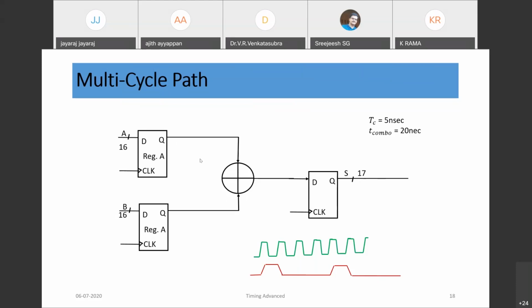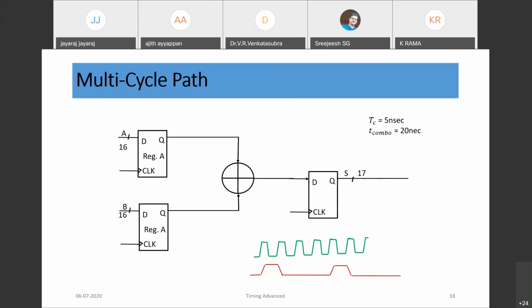But our frequency of operation is, say, 5 nanoseconds, meaning 200 megahertz. Our chip is functioning, but when we use this kind of coarse-grained circuit, the delay of that combo logic is more. So if we are using an ALU, the delay is more, say 20 nanoseconds.